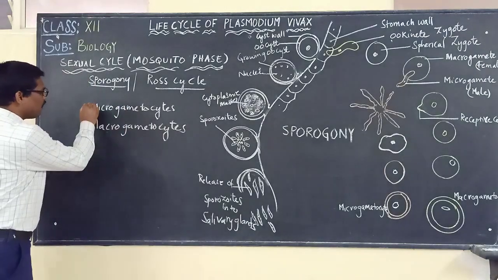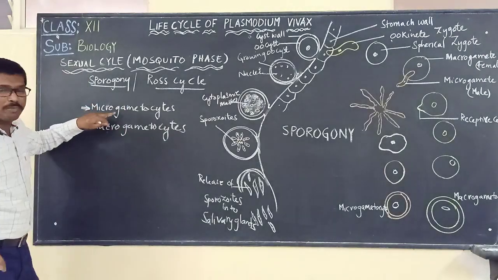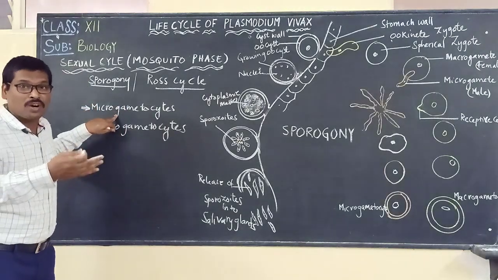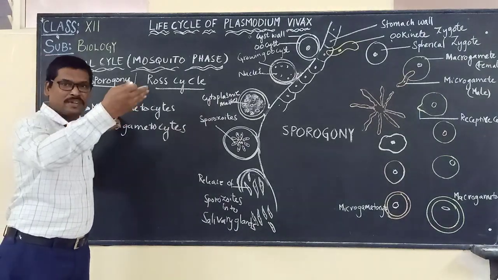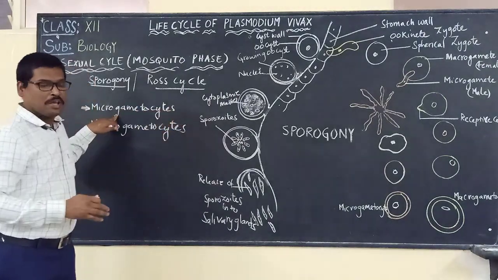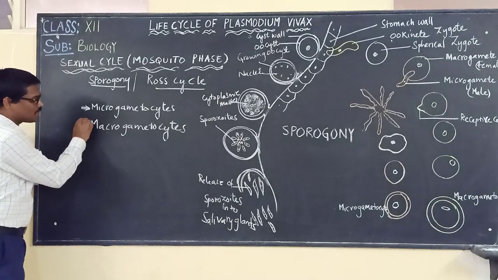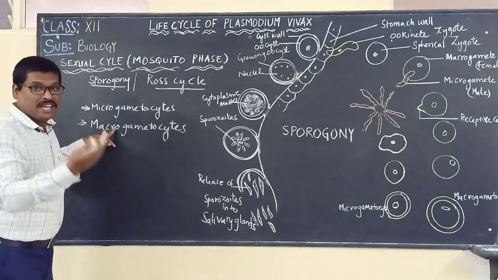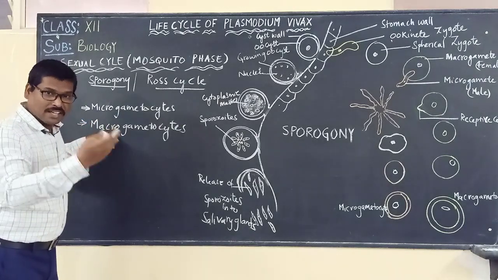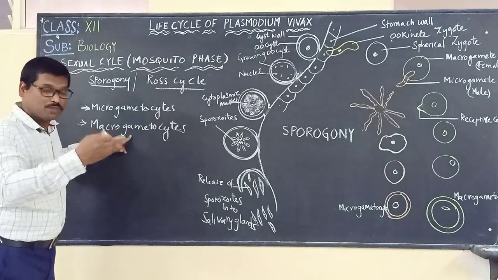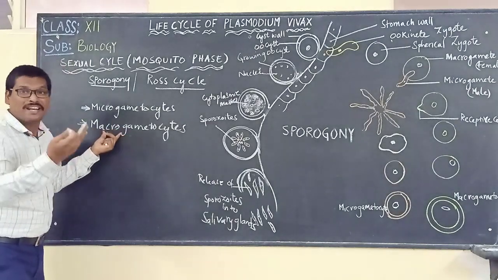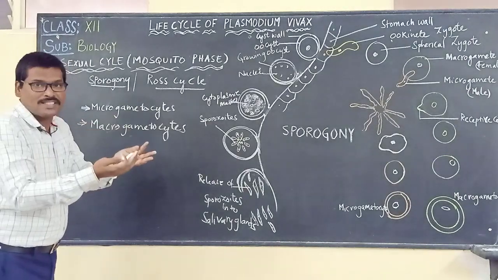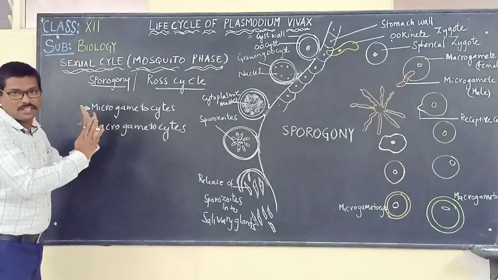We already said that microgametocytes will give rise to male gametes. Macrogametocytes, the female gametocytes, will give rise to the female gametes. How that takes place, we are going to discuss now.